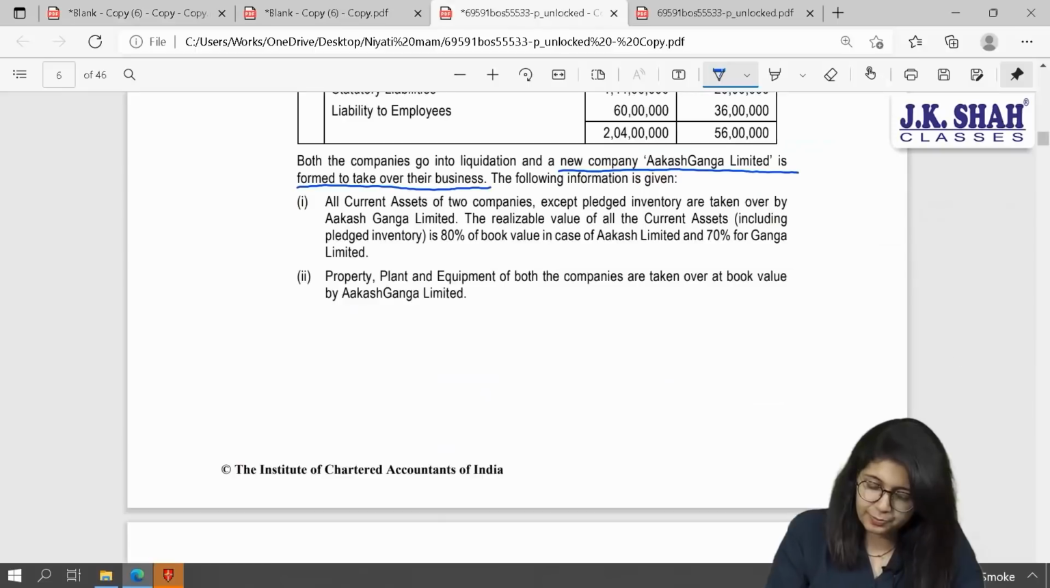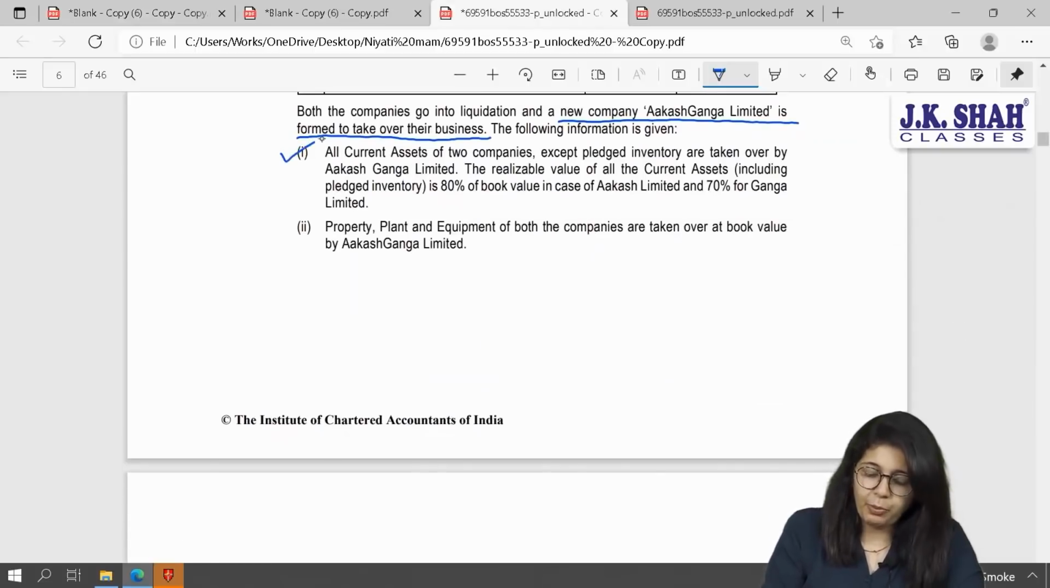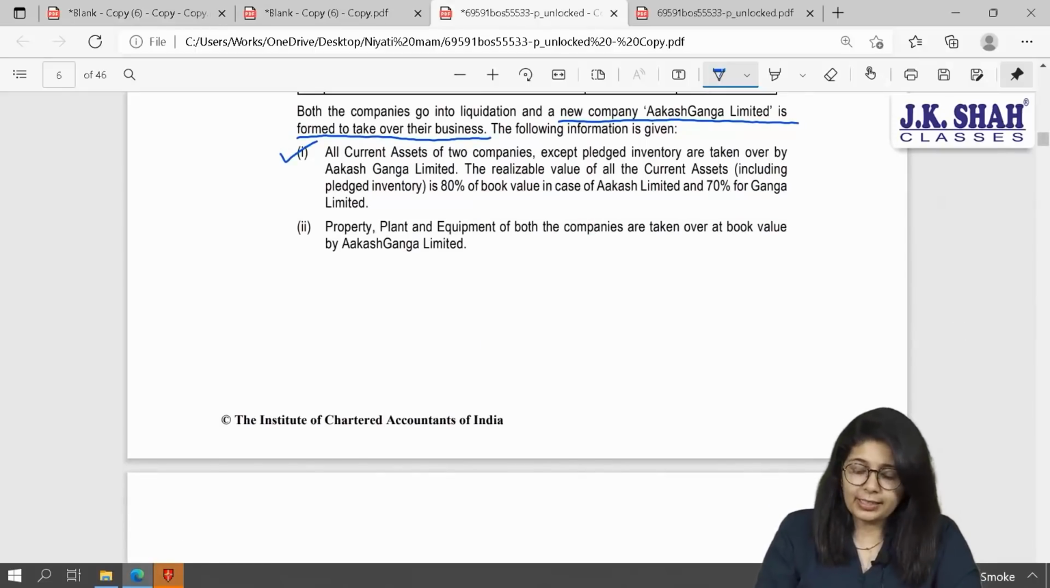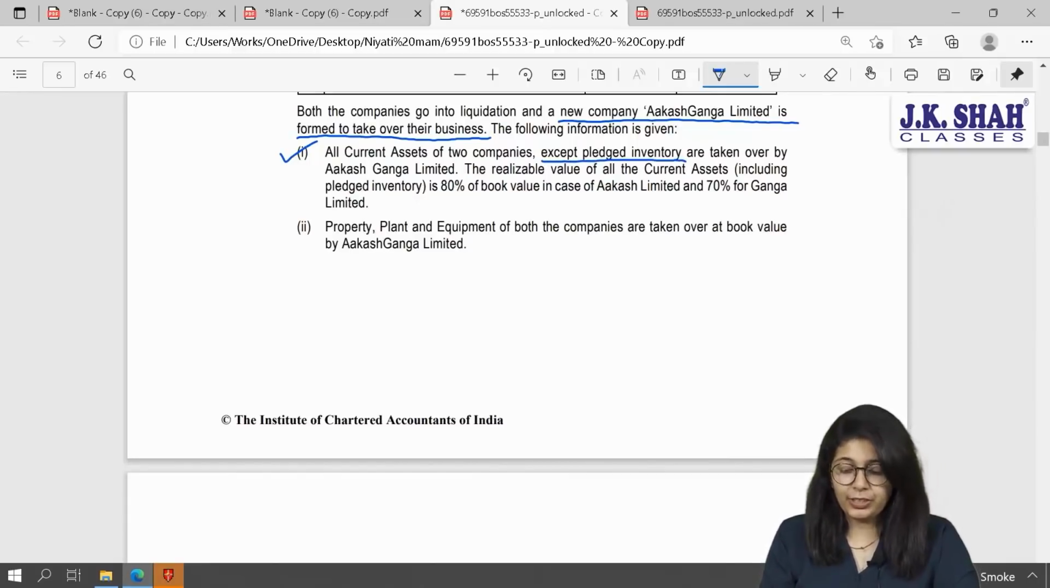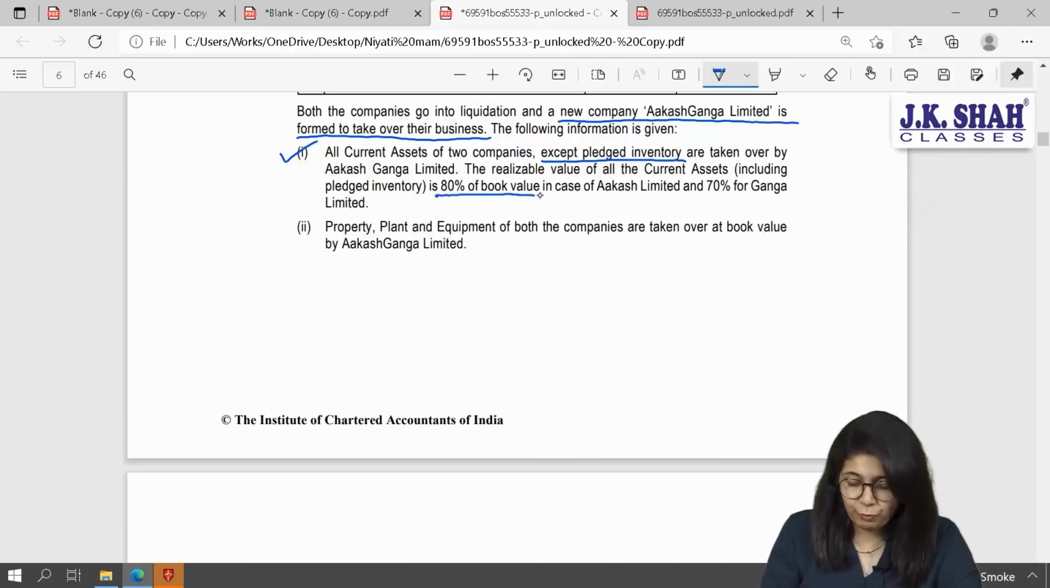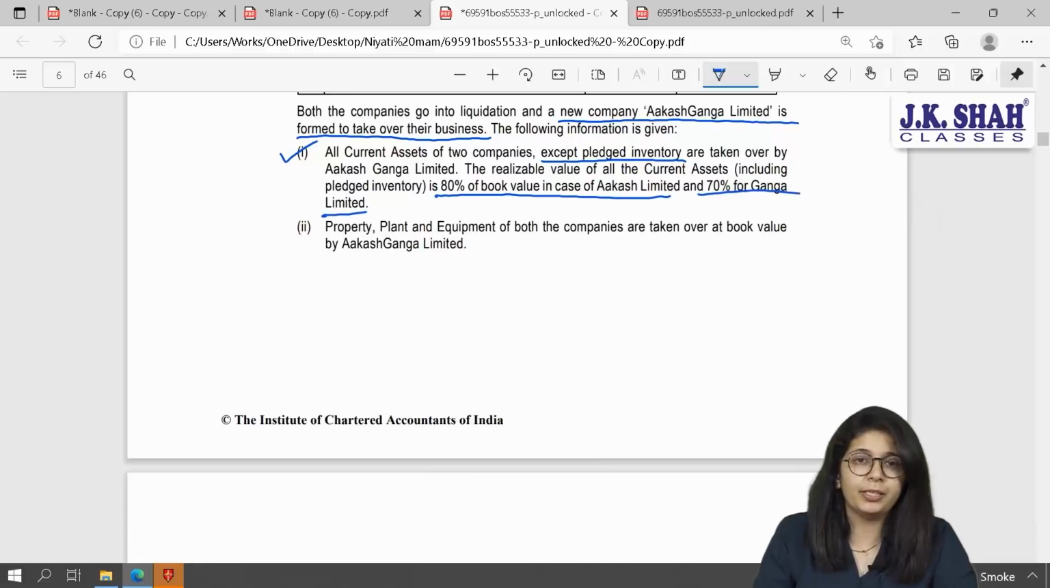Here, point number 1 says, all the current assets of the 2 companies except pledge of inventory are to be taken over by the Akash Ganga Limited. The realizable value of current assets including pledge of inventory is 80% of book value in case of Akash and 70% in case of Ganga Limited.